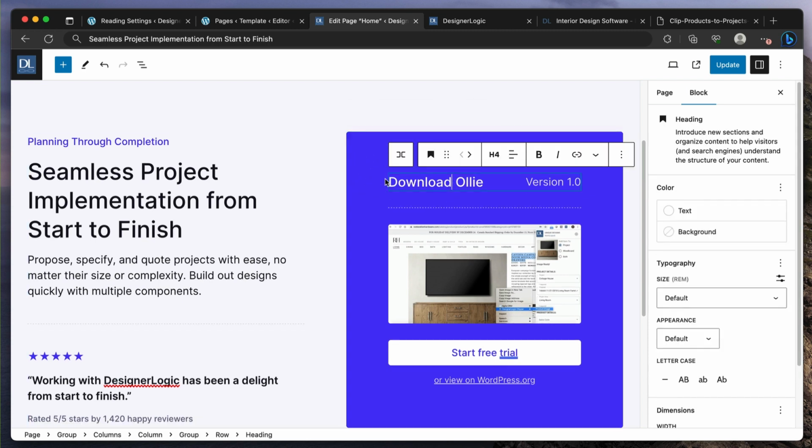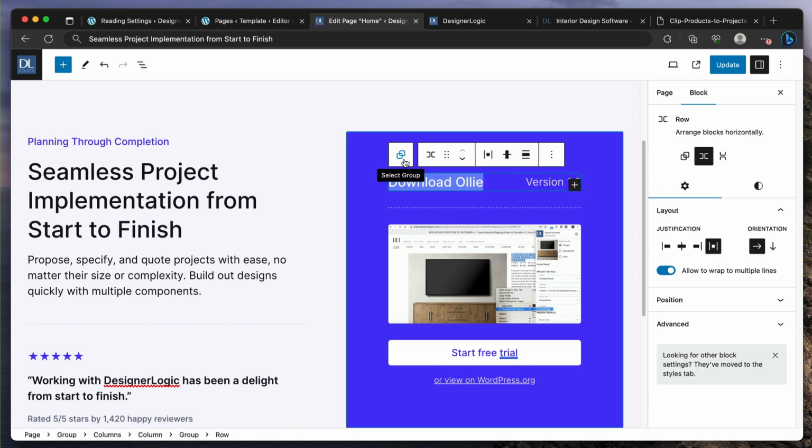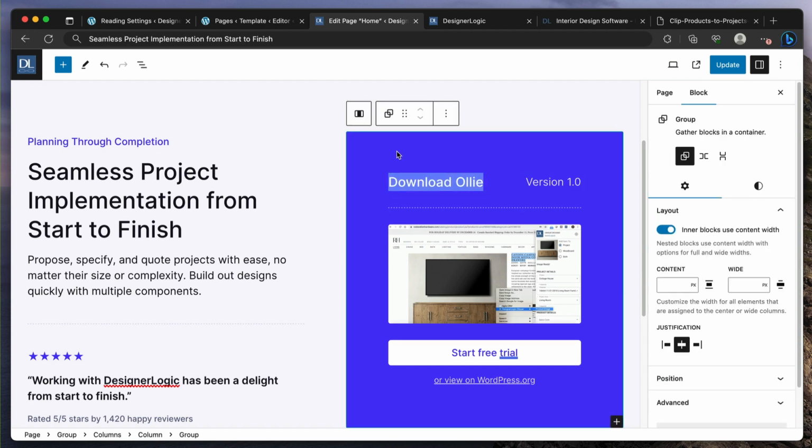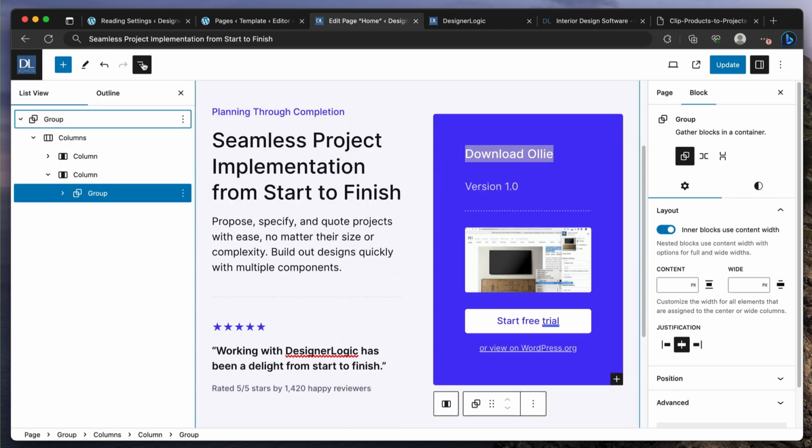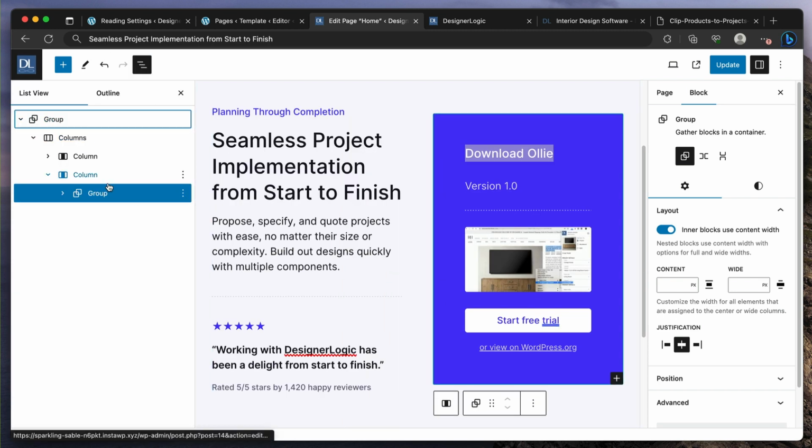And if you're wondering how do you get to the sections? We're looking at the heading block. But then if we click here, it says select row. So it'll select the row. And then if you click again, it'll select the group, which is the whole thing. And if I click again, it'll select the column. But you can use the outline, and it's easier a lot of times. But just quick tricks here.